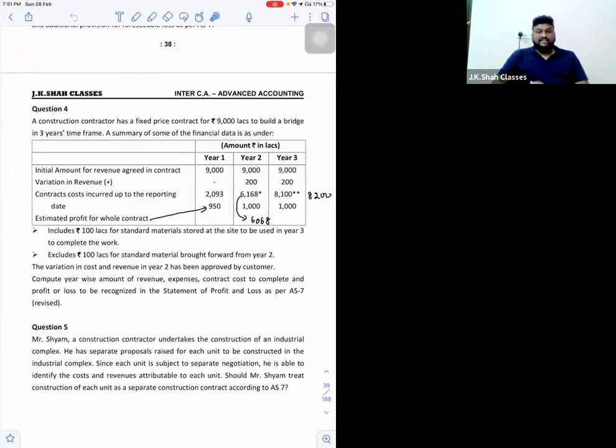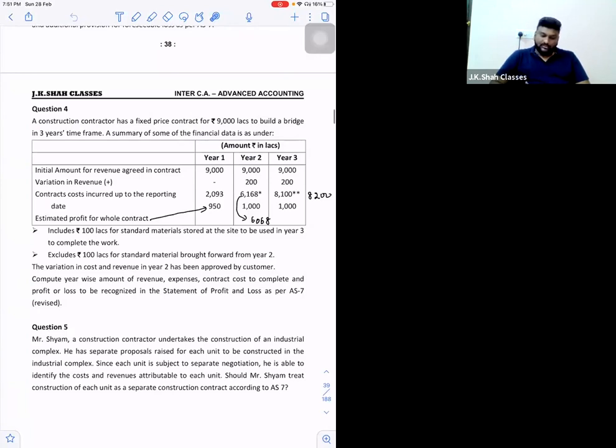What it says, a construction contractor has a fixed price contract for rupees 9,000 lakhs to build a bridge in 3 years time frame. So if it is 3 years time frame means it's definitely a long-term construction contract, and AS7 will be definitely applicable on it. A summary of some of the financial data is given. Technically, they have given you data for 3 years. So they are expecting 3 years of calculation by us.